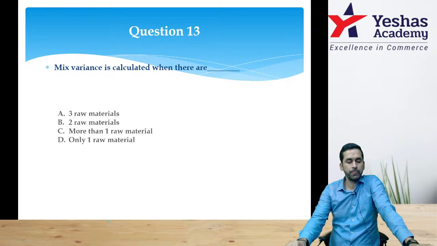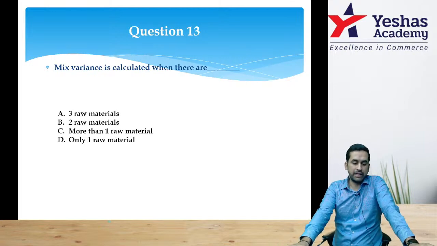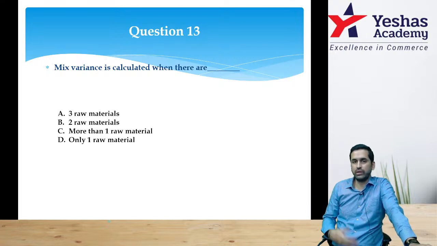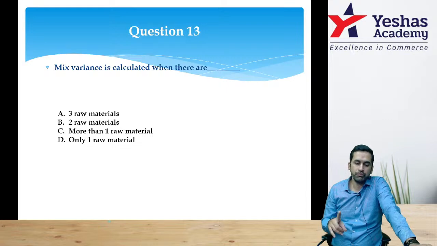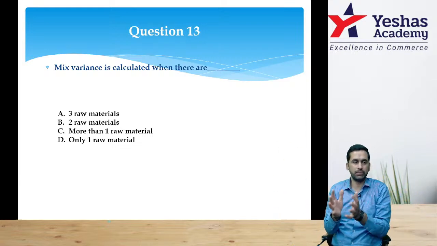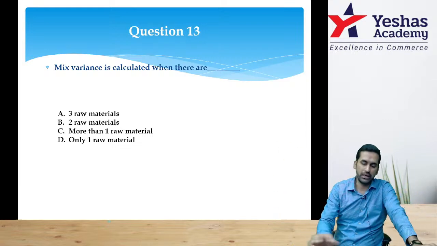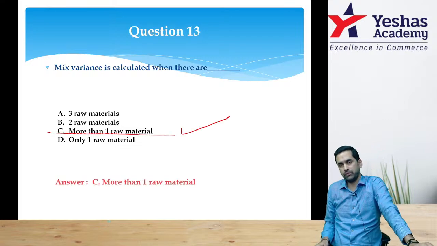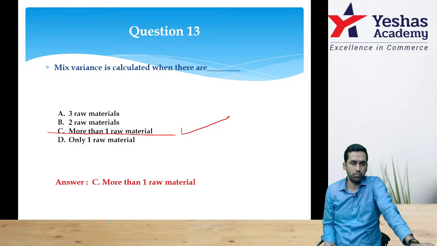Question 13. Mix variance is calculated when there are 3 raw materials, 2 raw materials, more than 1, only 1. Some students out of excitement, they want to tick 3 and 2. Think, even if it is 75 raw materials, you can do mix variance. If all 75 raw materials are mixed and produced, correct? Therefore, correct answer should be more than 1 raw material. It can be 2, 3, 5, 10, 20, that doesn't matter. More than 1, only that matters.